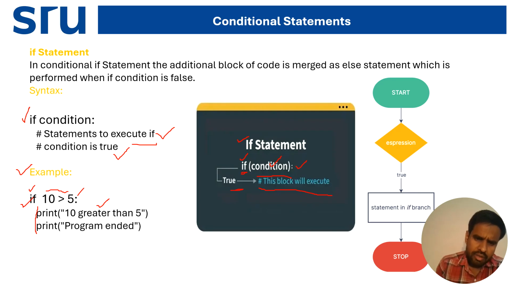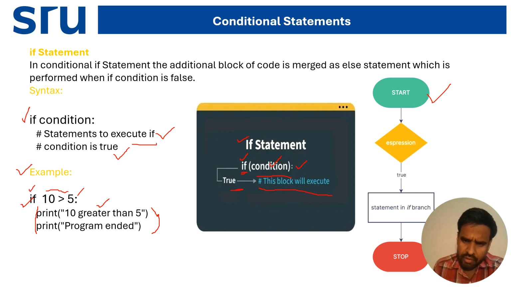So this body statement is going to execute or run. It will print 10 greater than 5 and program ended. Now if you look at the flow chart, the first thing is start. You have to remember the symbols and expressions used to draw the flow chart.